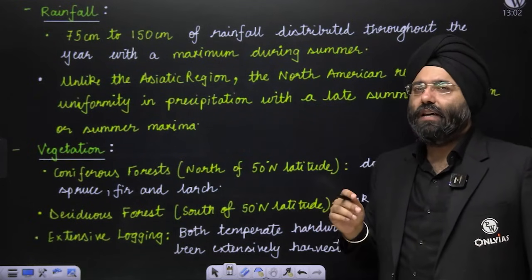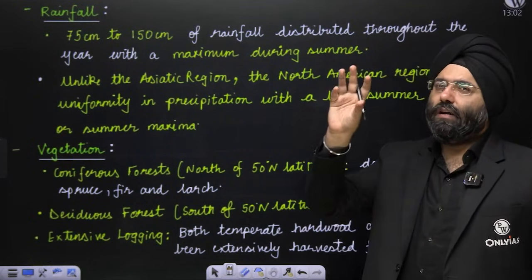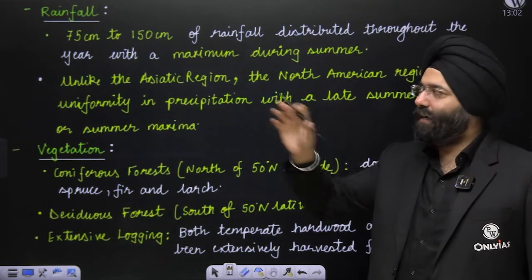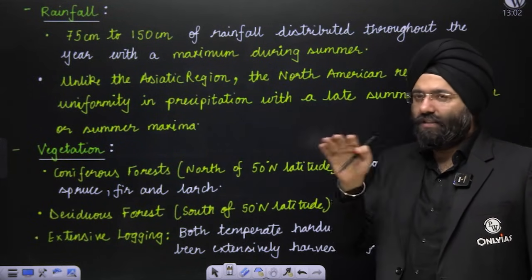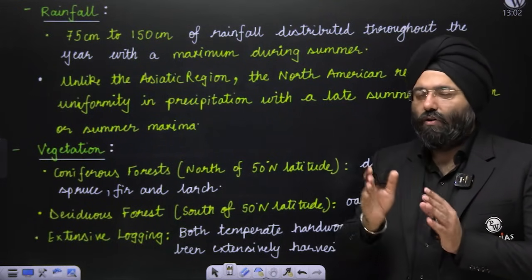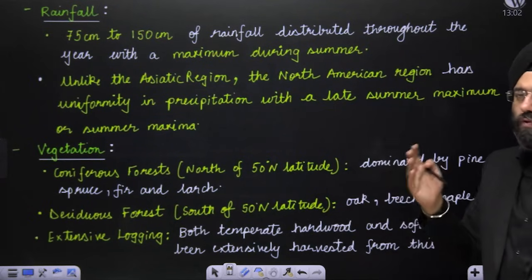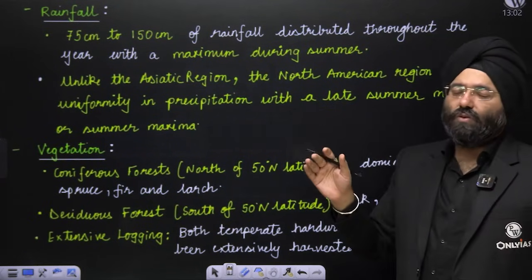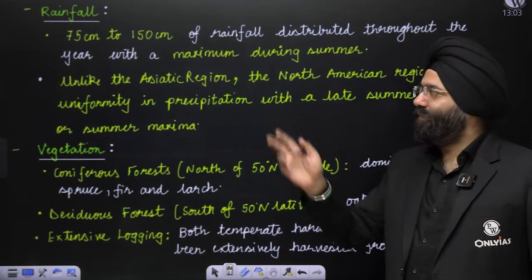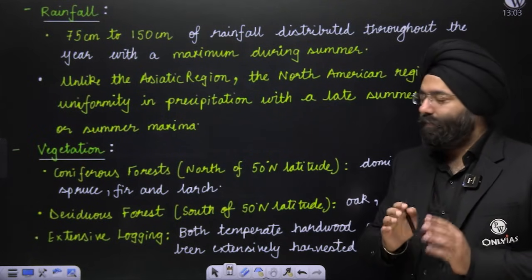That means in the North American region, a larger amount of rainfall tends to take place during the summer months. Unlike in the Asiatic region, where it is not systematized whether the rainfall will take place at a particular period, not well distributed and not happening at the exact time. Over here, the North American Laurentian type is relatively more predictable.